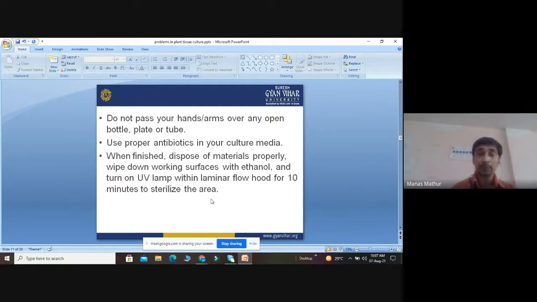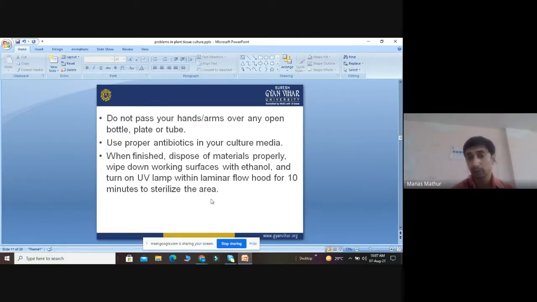When our experiment is finished, we will dispose of all materials properly. Again, we have to wipe down working surfaces with ethanol and turn on the UV lamp with the laminar flow hood for 10 minutes to sterilize the area. And now all things are ready.